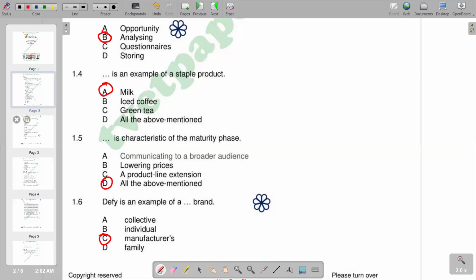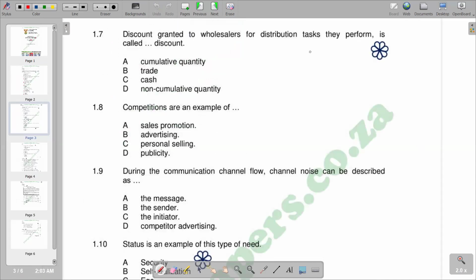So moving on to the next question, which is going to be our 1.7. It reads discount granted to wholesalers for distribution tasks. Obviously, this is our trade discount. So we have B as the correct response.